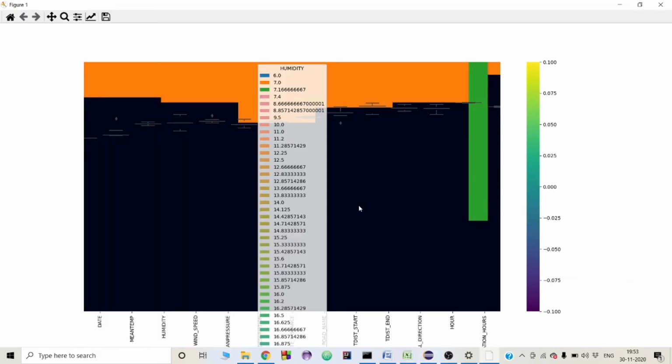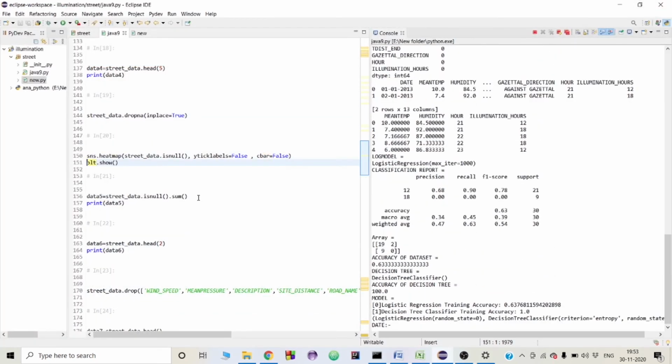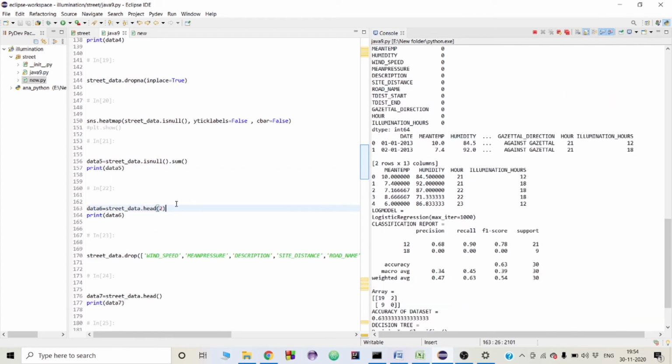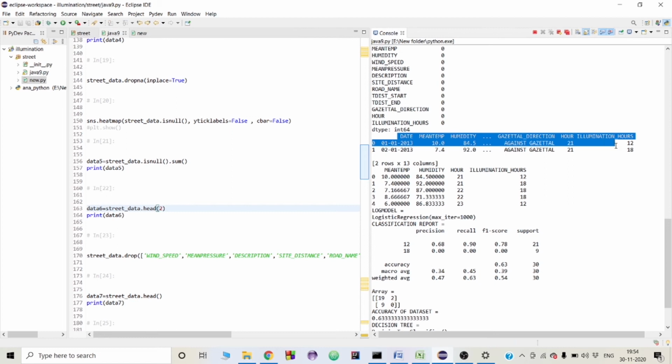Here the graph is almost black. That means there are no null values and no unnecessary values present in the graph. In the end I will again print the sum of the total non-null values. I will be printing 2 rows of the data set to check they are all set or not. Thank you.